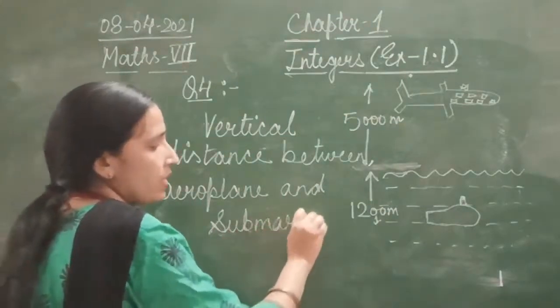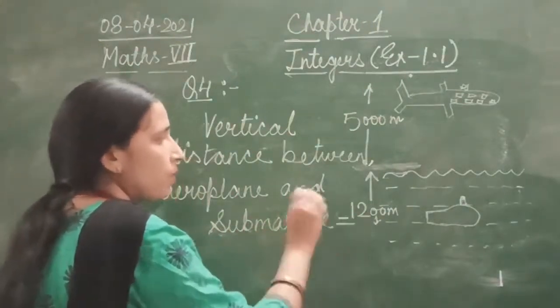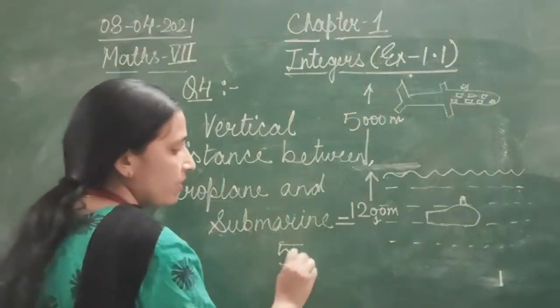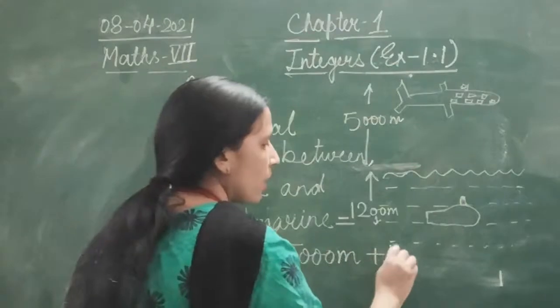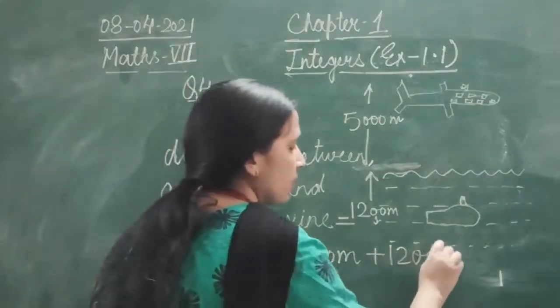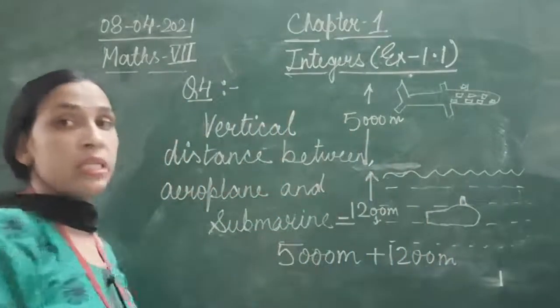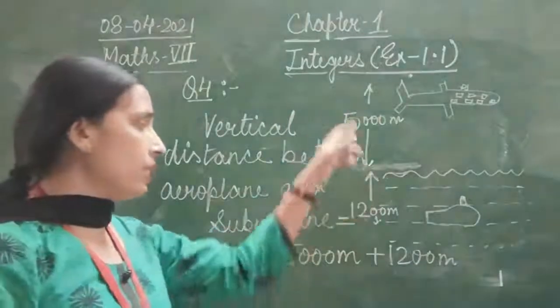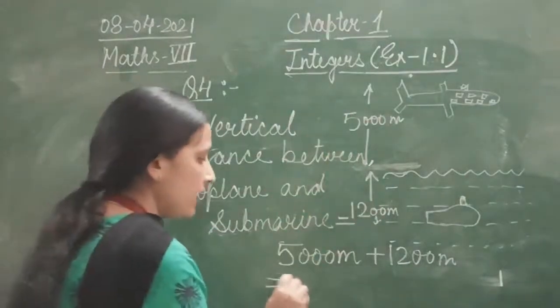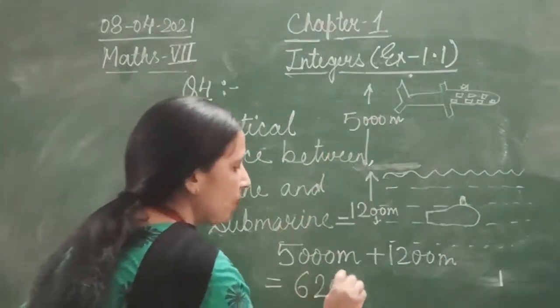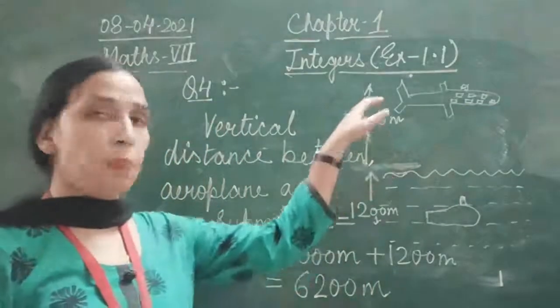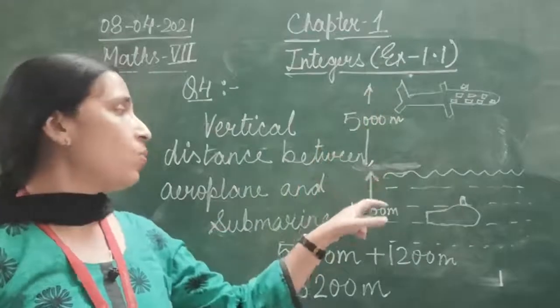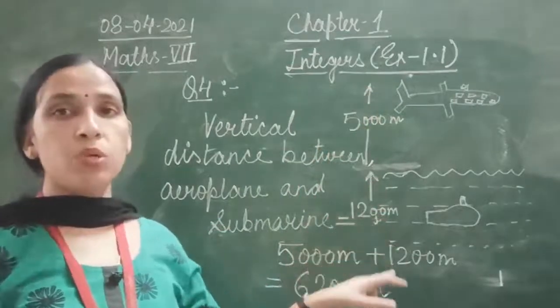What is the vertical distance here? That will be 5000 meter plus 1200 meter. That will be the total vertical distance. So that is 6200 meter: 5000 above the sea level, 1200 meter below the sea level.